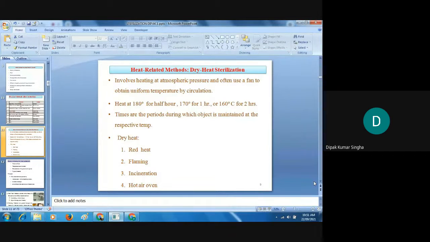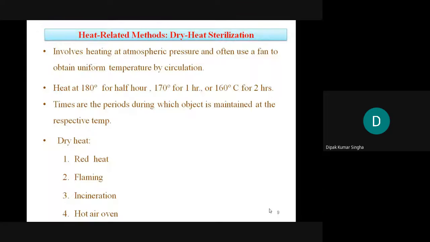So last class we discussed these very important parameters. You can remember it, try to remember it. Heat at 180 degrees for half an hour in case of hot air oven, 170 for 1 hour and 160 for 2 hours. The time period during which the object is maintained at the respective temperature.